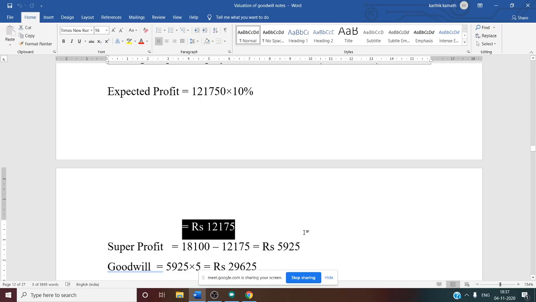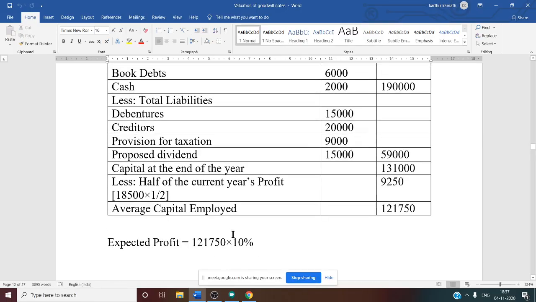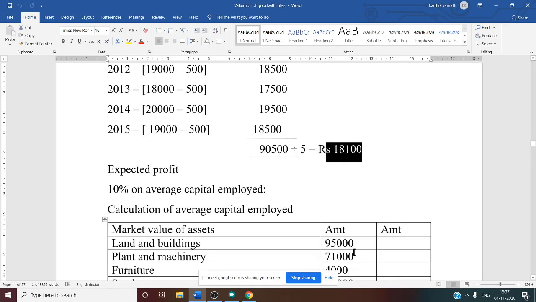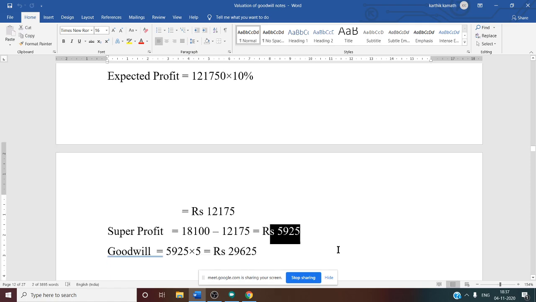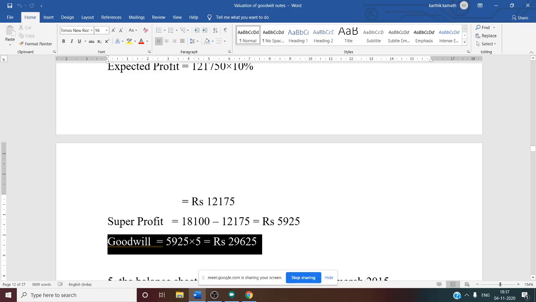Yes. After that, super profit. Super profit is equal to actual minus expected profit. Actual profit answer is 18,100. Then expected profit answer is 12,175. So deduct, and the difference will be the super profit. So 5,925 is your super profit. Goodwill, years of purchase is 5. So super profit into 5, that is 5,925 into 5. You will get 29,625. This is our goodwill. This is our final answer.